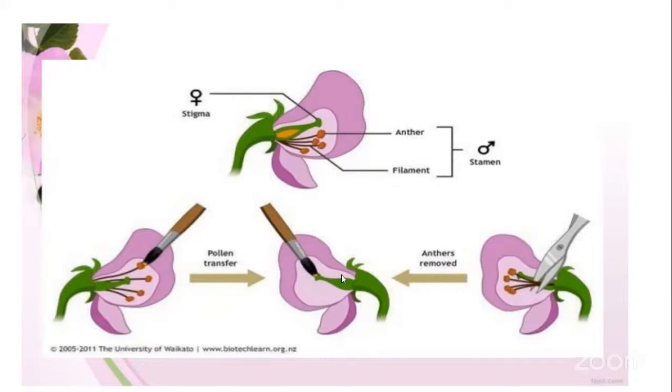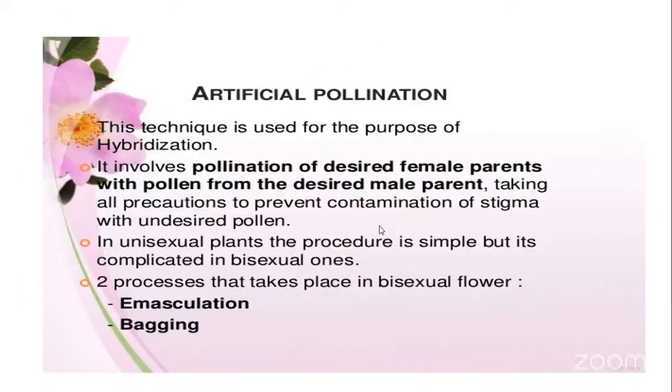On the stigma of this flower, we can shed the foreign pollen grains for carrying out the cross-pollination mechanism. This is the flower; you can see the stigma and the anther. Here the anthers are removed and the flower is transformed into a female flower. Only the female part, the carpel, is left over, changing this bisexual flower into a unisexual female flower. This is emasculation. Now what is bagging?